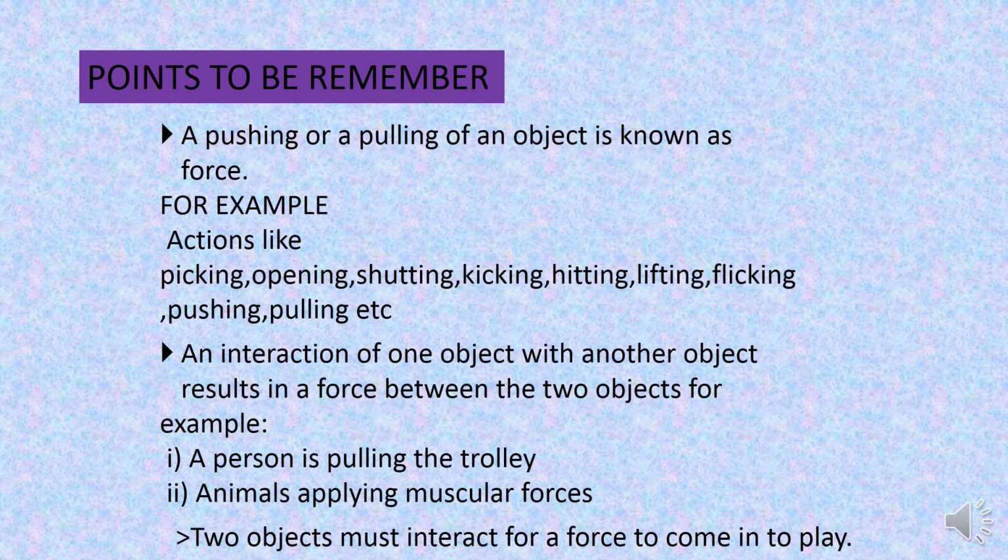The last point is two objects must interact for a force to come into play. It means two objects should interact with one another. Then only the force can be produced. So all these points are very much important for you people. All these points you have to write in your classworks.